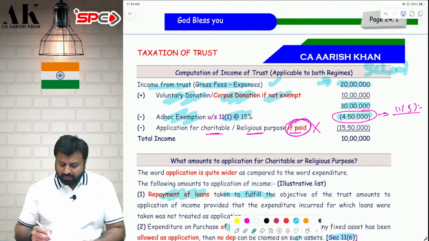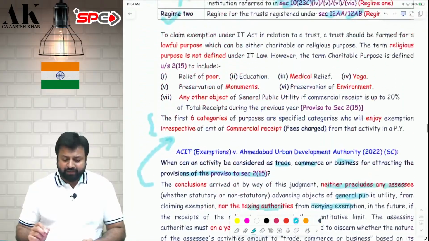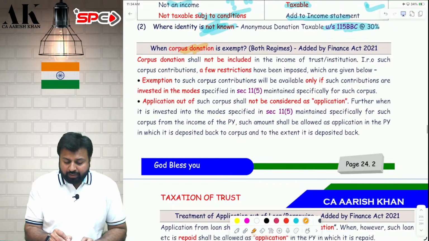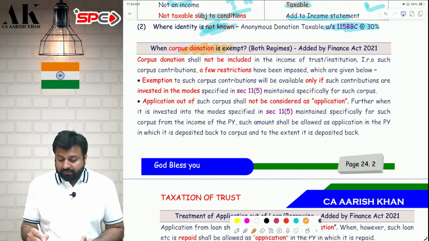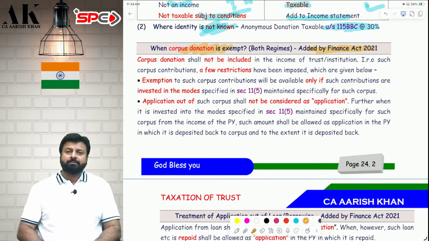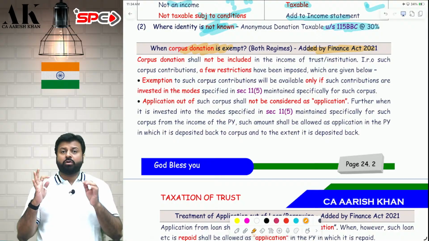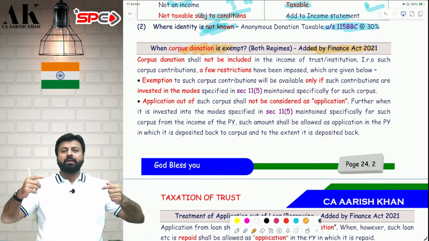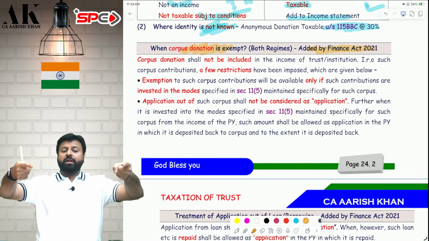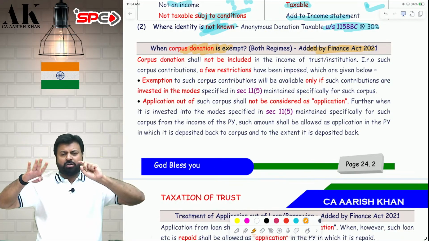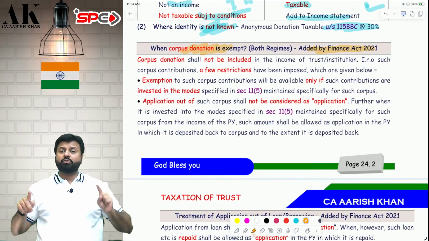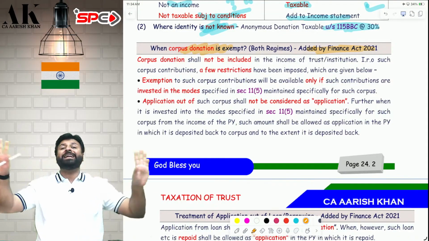Now we will talk about when corpus donation is exempt and when it is not exempt. Let's try to understand this dangerous point. See, the corpus donation point you need to understand in 3 steps. This amendment came in Finance Act 2021. Before Finance Act 2021, what used to happen? Till 31st March 2021, corpus donation was blindly exempt. Prior to 2021, whenever I received any corpus donation, 1 crore, 2 crore, 10 crore, 50 crore, 100 crore, 5,000 crore, 10,000 crore, whatever corpus donation I received before 2021, it was blindly exempt.